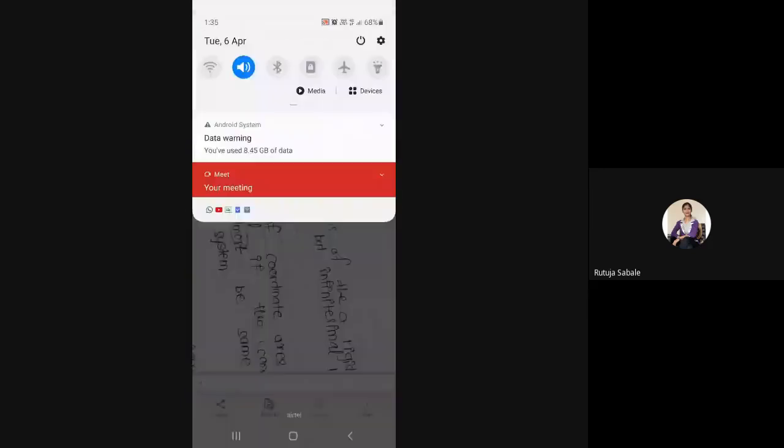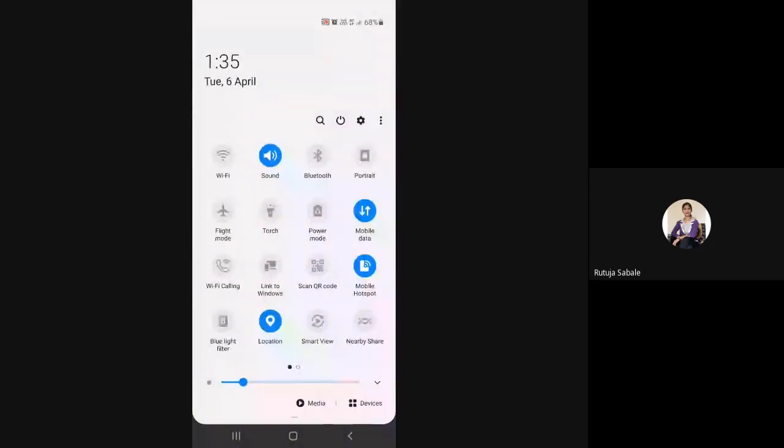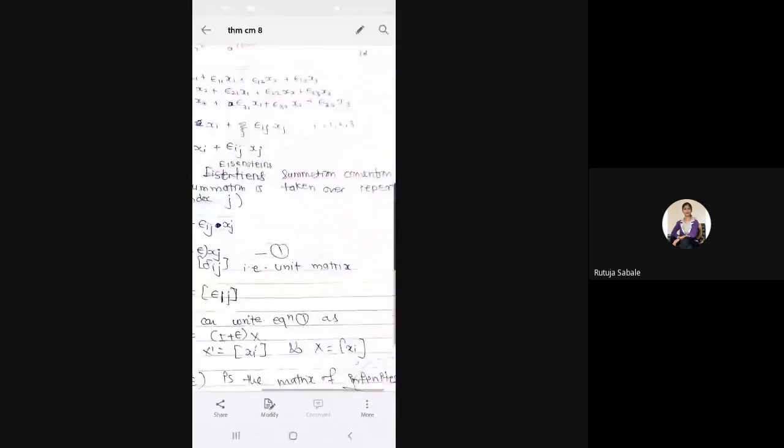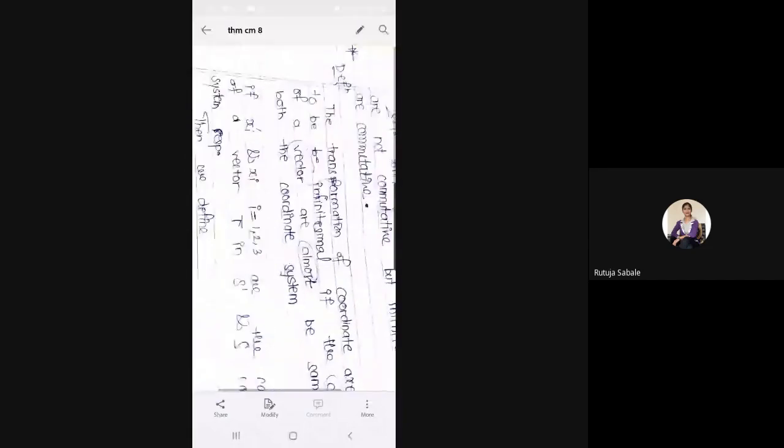Next, what we have to show? But the infinitesimal rotations are commutative. Okay, we have to show that the infinitesimal rotations are commutative. Now, for that, what we have to do? We have to do the transformations of the coordinate axis to be infinitesimal. Infinitesimal means what? Very, very small change, which is not able to be seen by the naked eye.